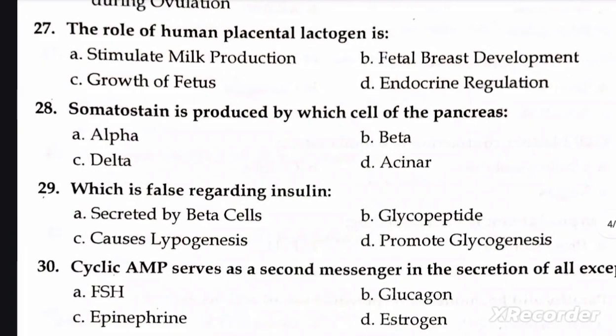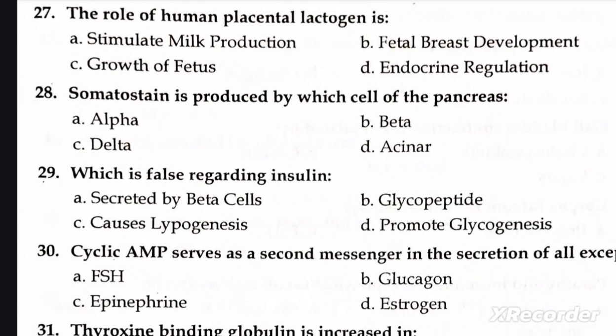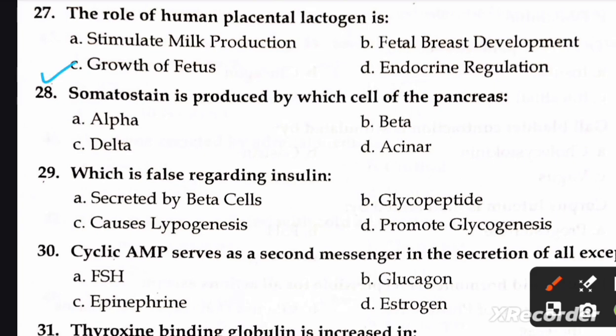Next question is, the role of human placental lactogen is A. stimulate milk production, B. fetal breast development, C. growth of fetus, and D. endocrine regulation. Right option is C. growth of fetus. Next question is, somatostatin is produced by which cell of pancreas? A. alpha, B. beta, C. delta, and D. acinar. Right option is C.